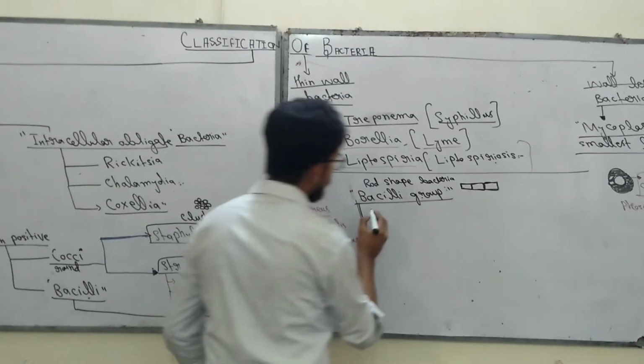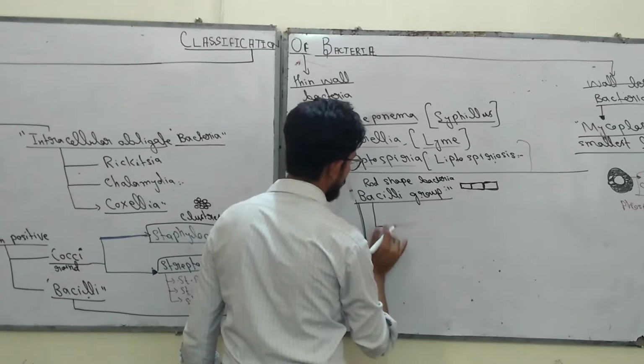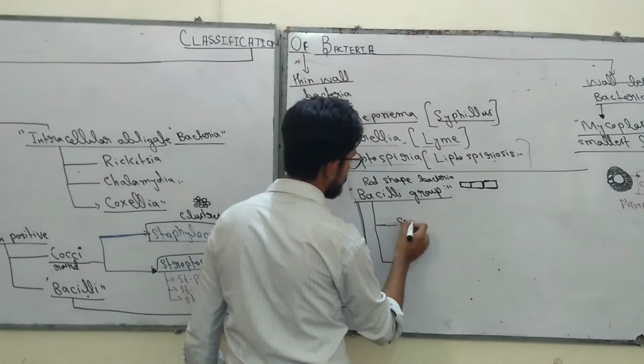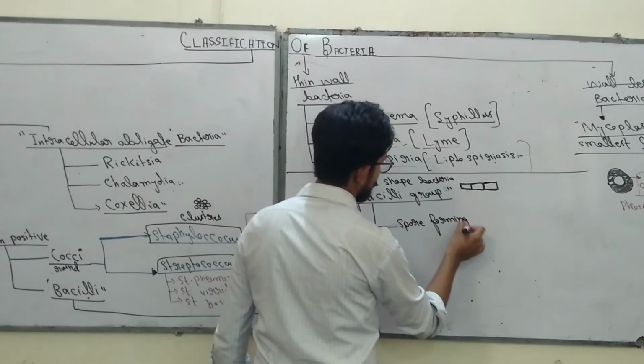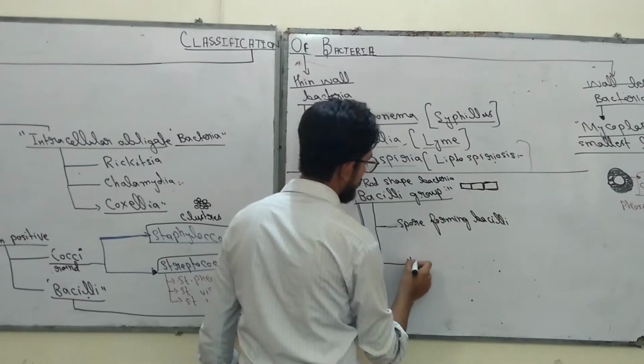Okay, now the Bacilli group is further divided into 2 groups. Yes, Bacilli are divided into 2 groups. The first one is spore forming Bacilli, and the second is non-spore forming Bacilli.